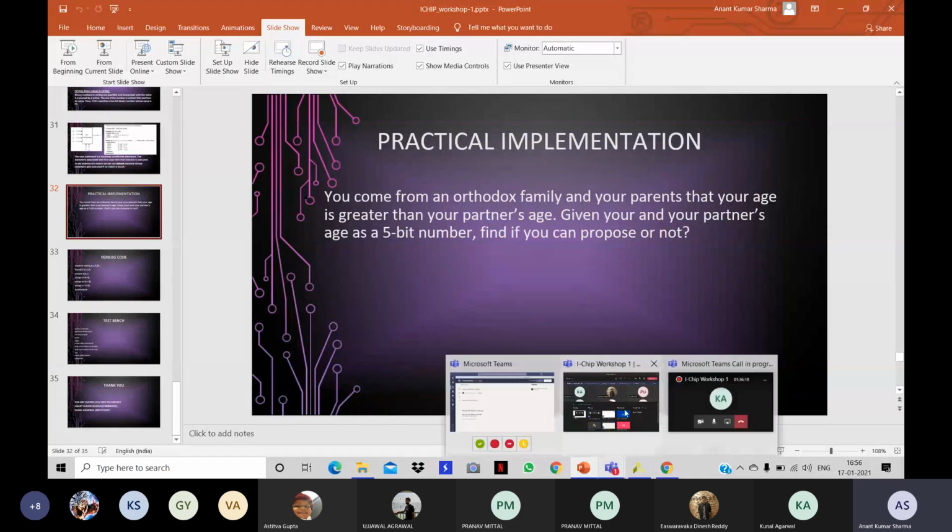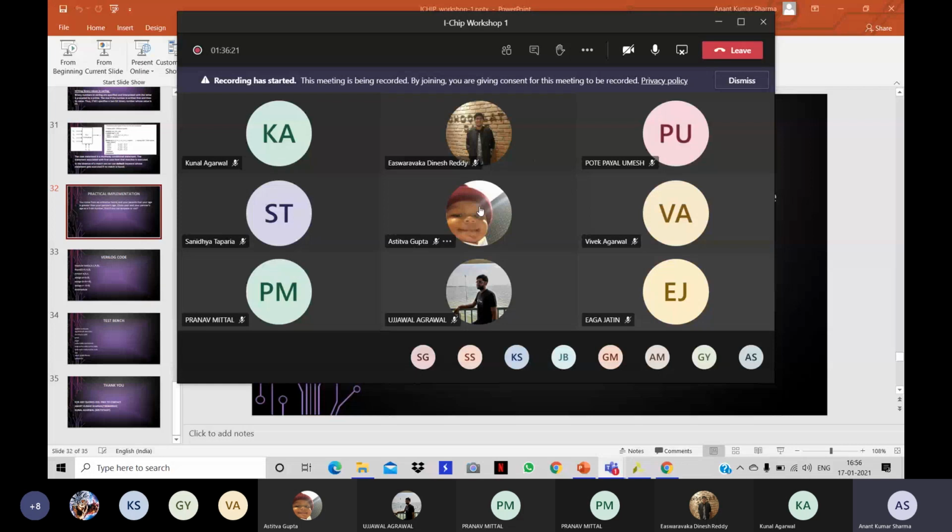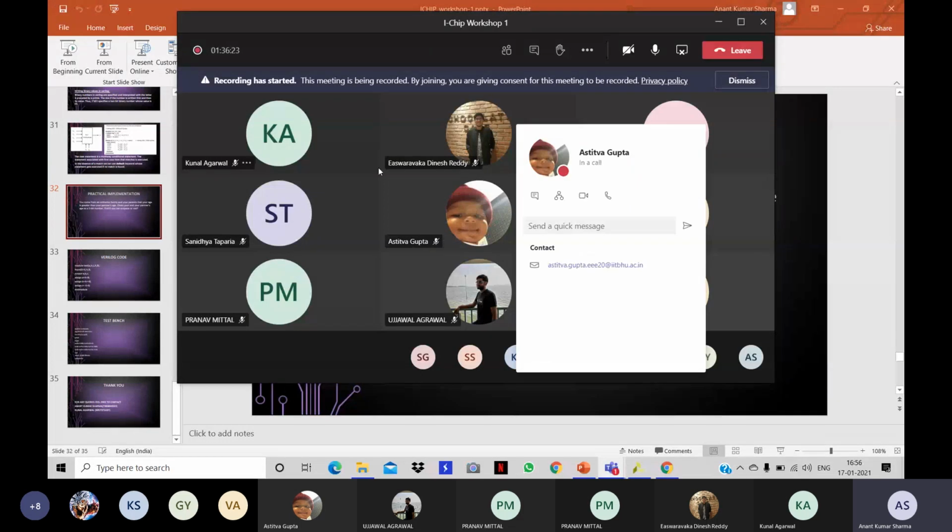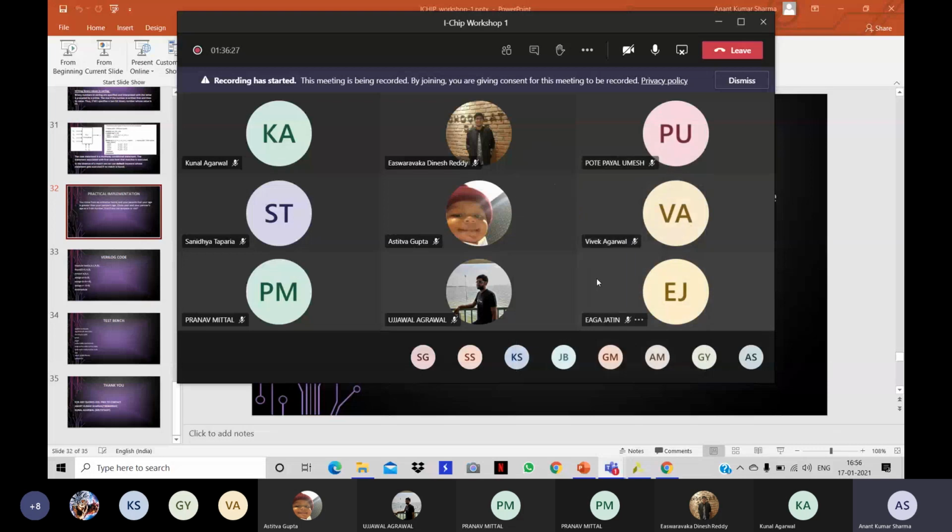So if you have studied magnitude comparators, you can tell that this is basically a question about a magnitude comparator. So let's quickly code it in the Vivado software. We will just learn how to write it in the software. Before writing the code, let me explain the procedure for downloading Vivado.